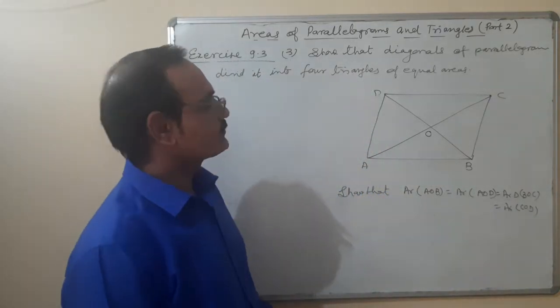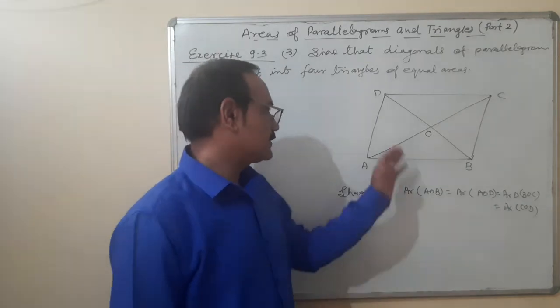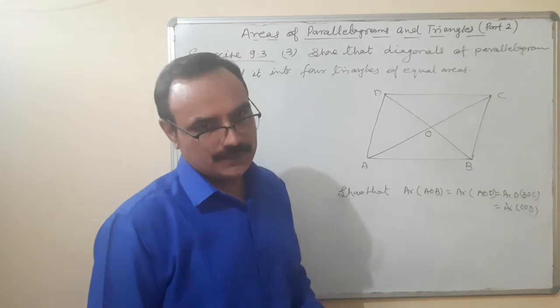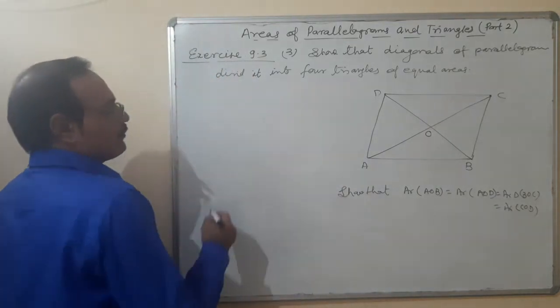Okay. We are proving that four triangles are there and they are all equal in areas. Okay. Proof.